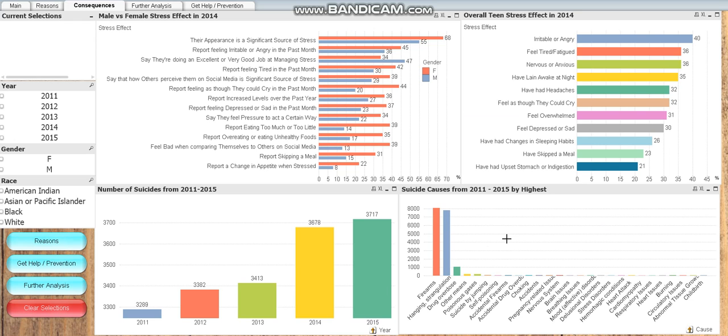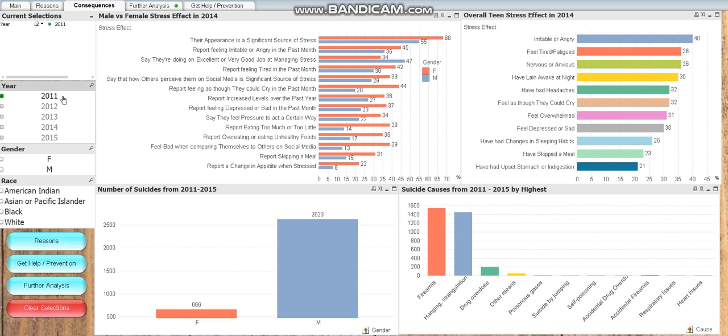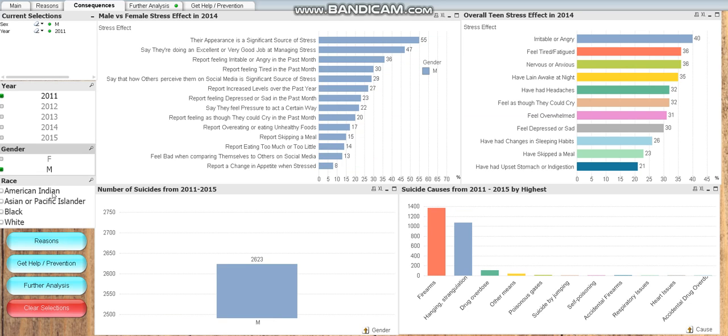Again, this page only works on the assumption that a consequence of stress is suicide. The user can see the effects of stress and the tendency for certain genders to be affected by them to varying degrees. The user can filter the stress effects and number of suicides by gender, while the number of suicides and the highest suicide causes can be filtered by year and race. In this example, we have filtered the data such that it shows the male stress consequences in 2014, the number of male suicides in 2011, and the sorted suicide causes for black people.